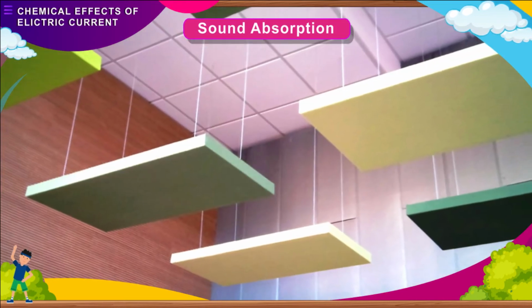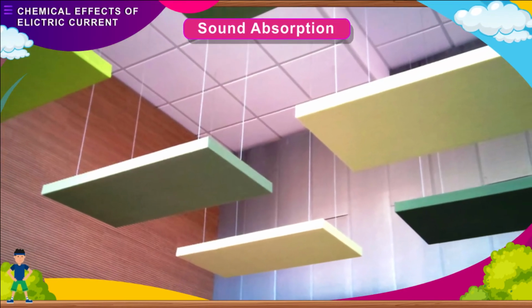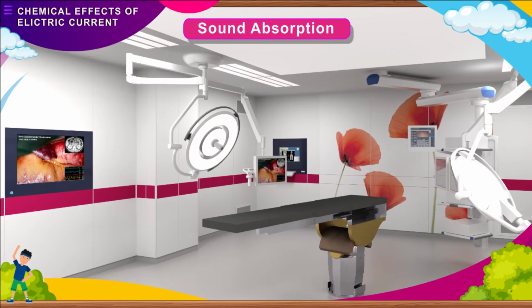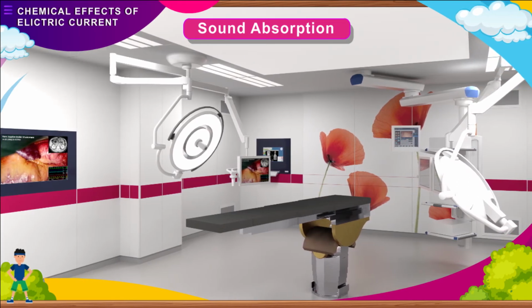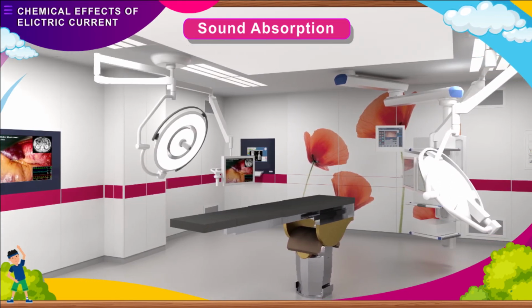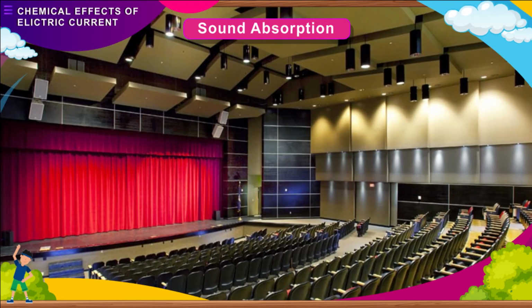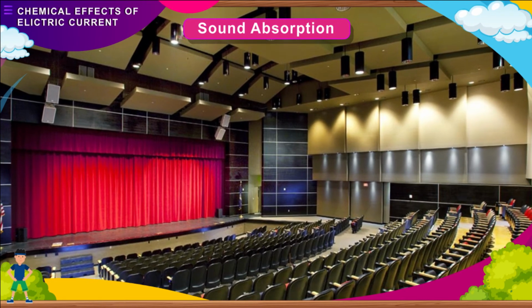Sound absorption. When sound waves hit a surface, some of them are reflected and some are absorbed. The walls absorb part of the sound produced and cut down on the amount of noise. Example, the walls of hospitals, auditoriums, and schools.